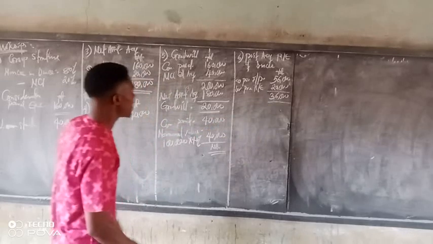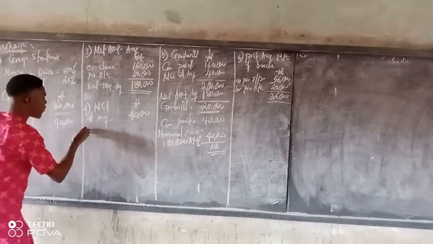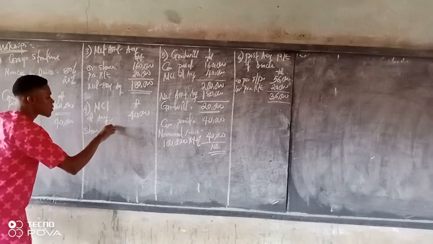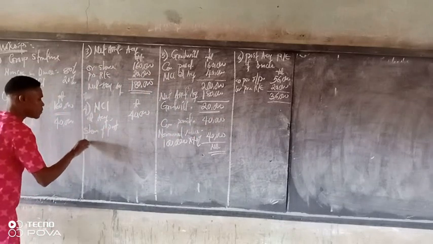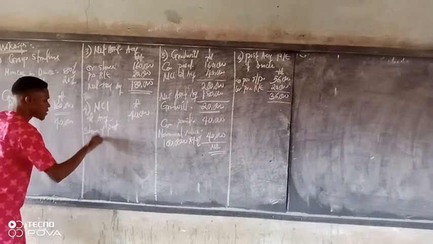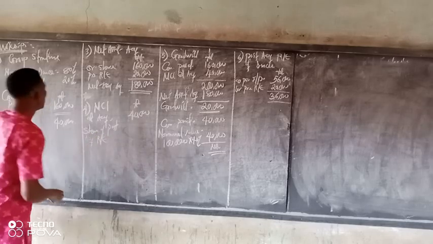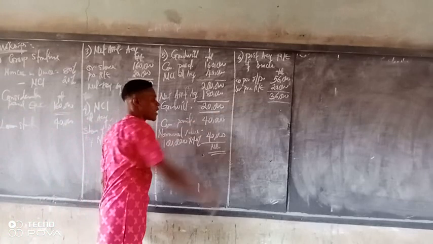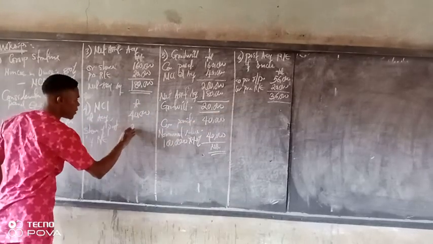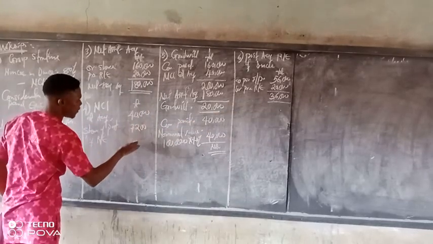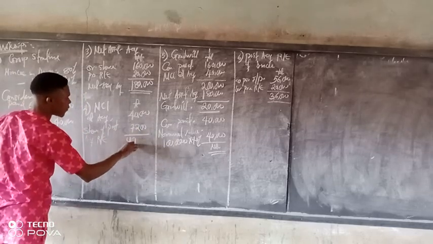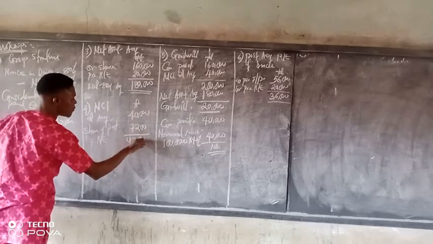Out of that 36,000, share of post acquisition retained earnings of subsidiary, that is 20% of 36,000, 7,200. Let's put it together: 47,200.